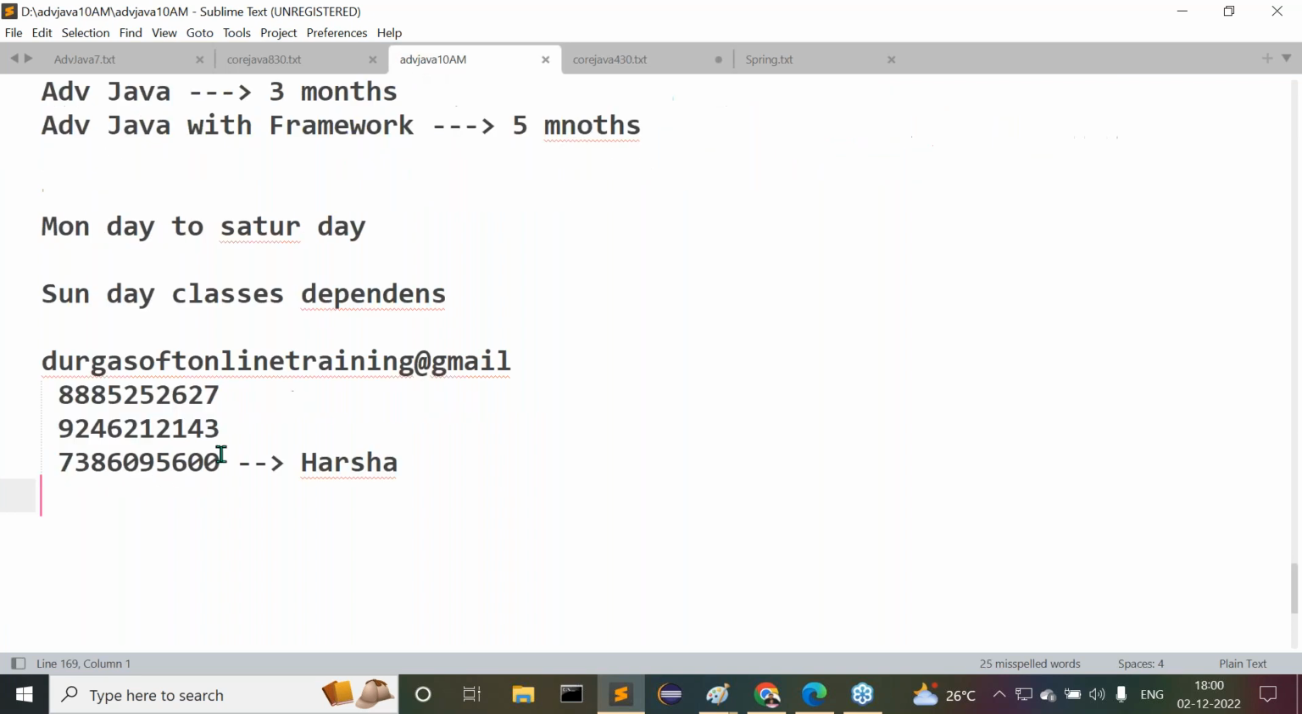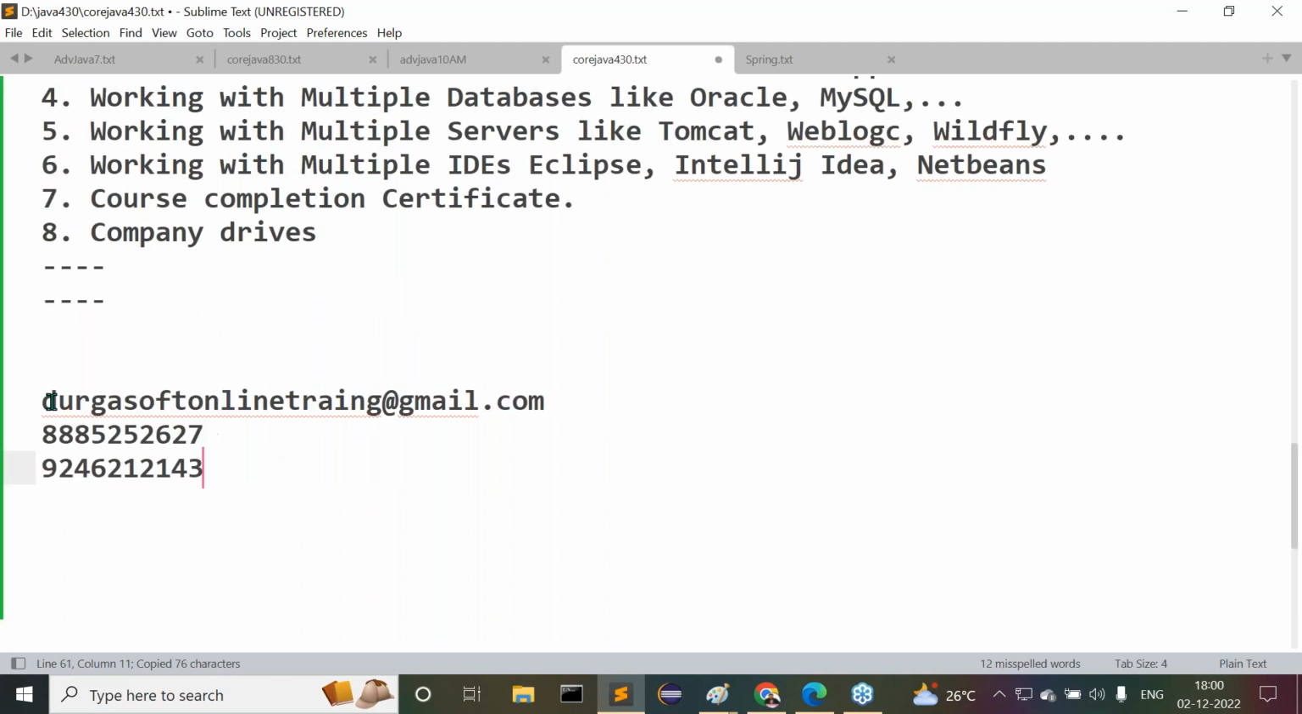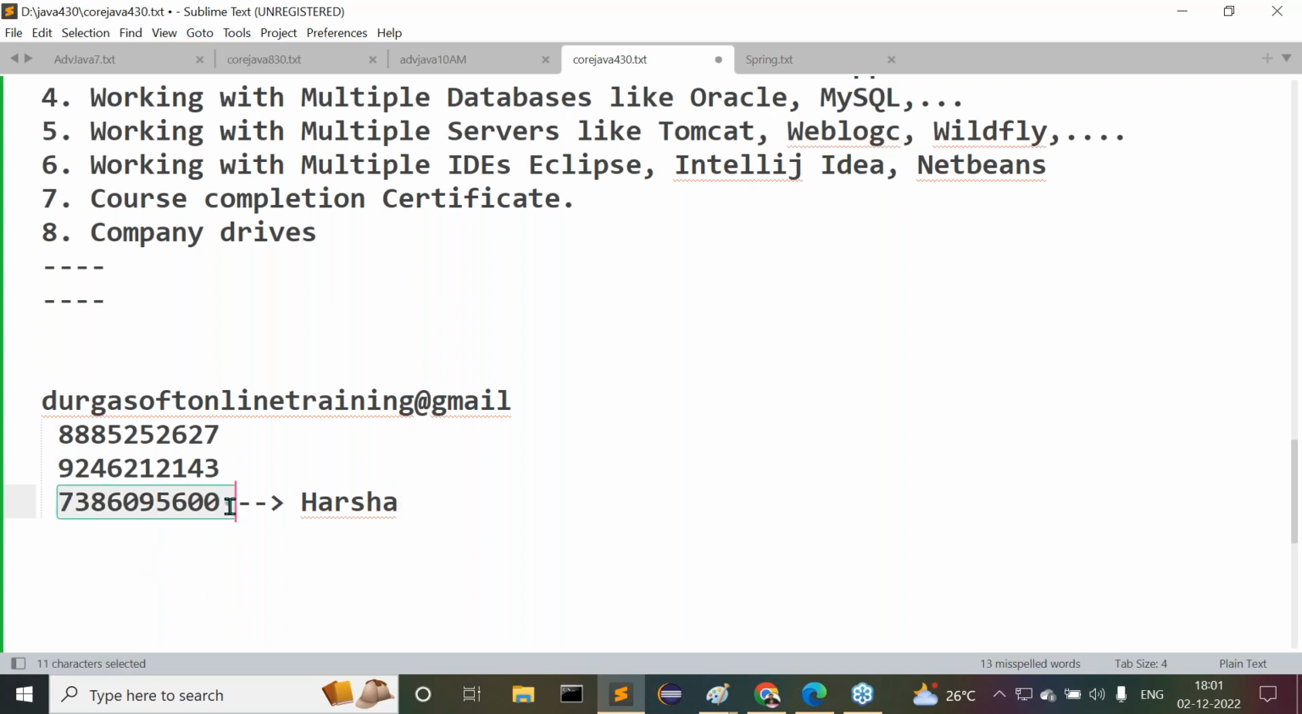I will give one more number, guys. Anyway, you can take these details there and contact our admin people. All right, guys, now observe carefully. You can call this number regarding the fees and all these details, and the people will talk with you regarding this particular one.